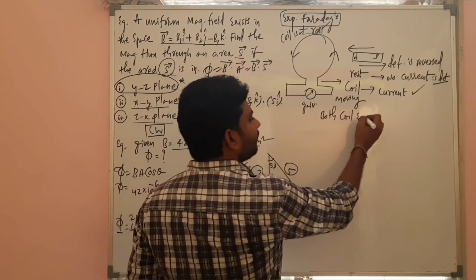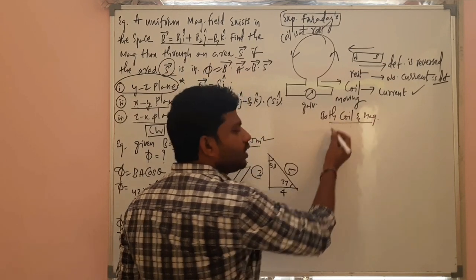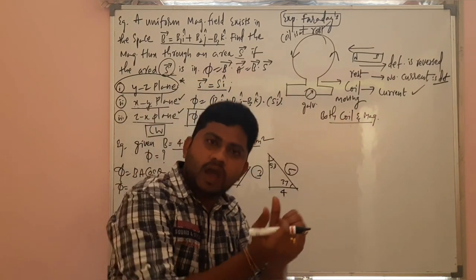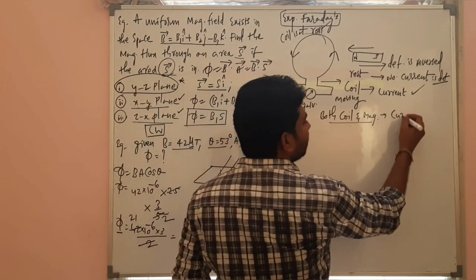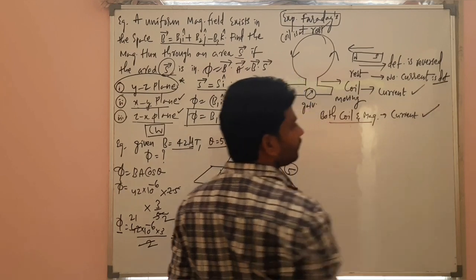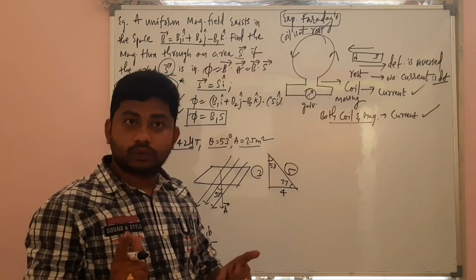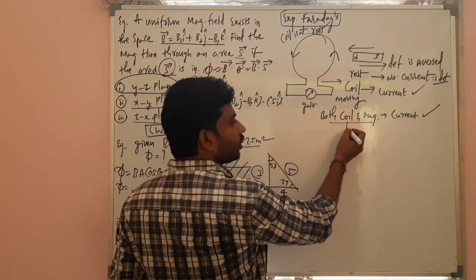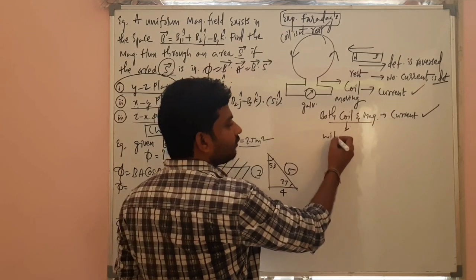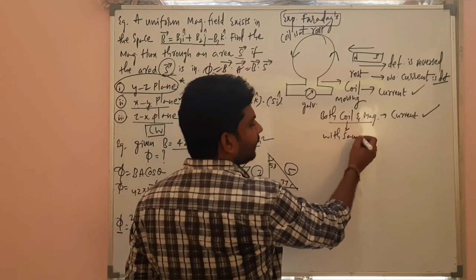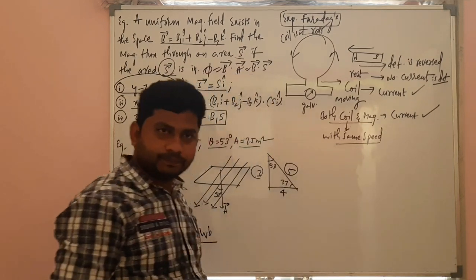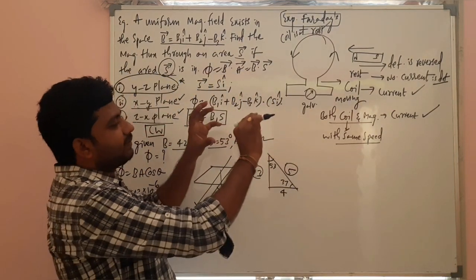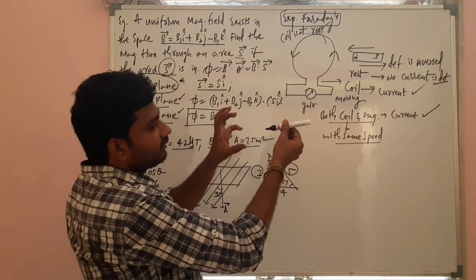Both the coil and the magnet moving towards it, away from it, whatever it may be, there is a current production. Now, both the coil and the magnet are moving with the same speed. Imagine this is the coil and this is the magnet moving with the same speed.